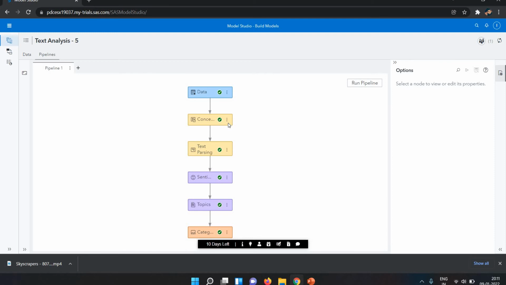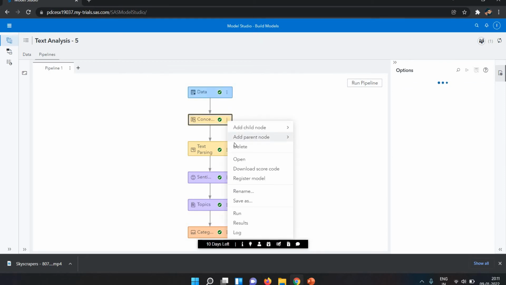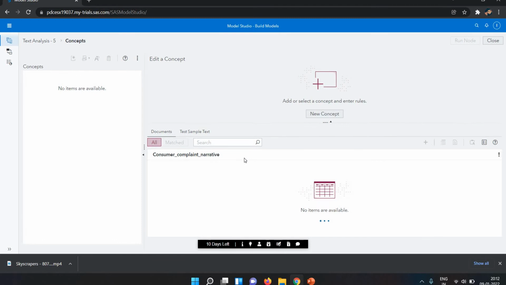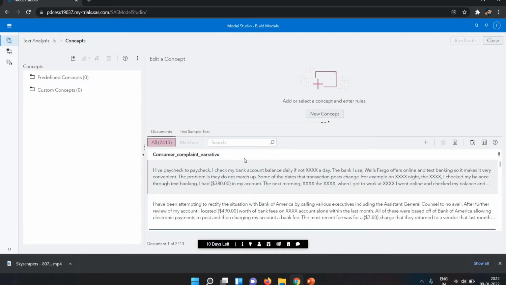Let's open this concept. You need to click on this sign, then click on open. Now you can see it shows some options. Right now in the predefined we don't have any concepts because it's not related to this data.